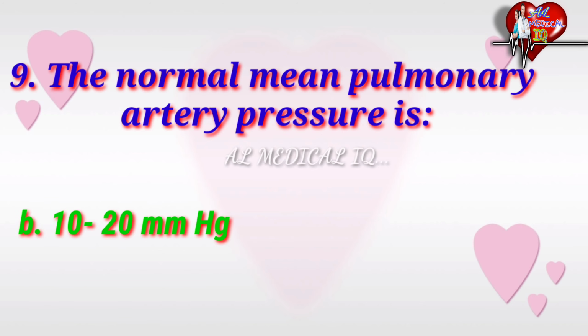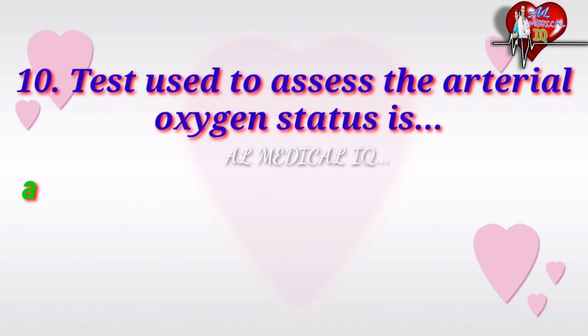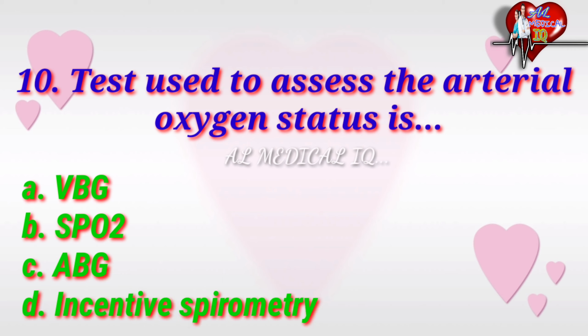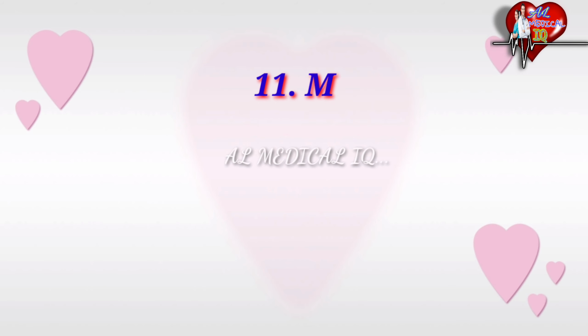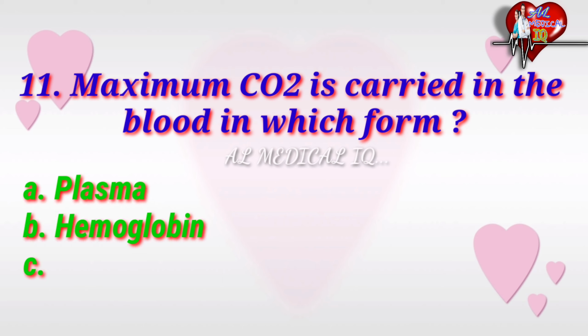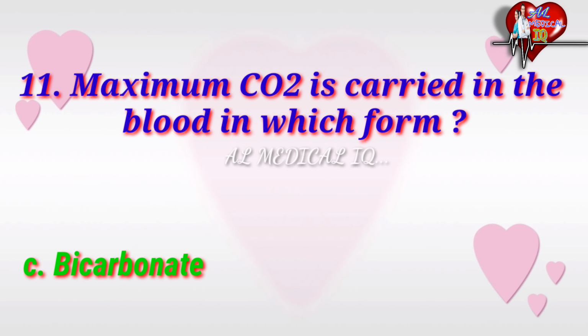Next question. Test used to assess the arterial oxygen status is, options are BPG, SpO2, ABG, incentive spirometry. The correct answer is ABG. Next question. Maximum CO2 is carried in the blood in which form? Options are plasma, hemoglobin, bicarbonate, lactate. The correct answer is bicarbonate.